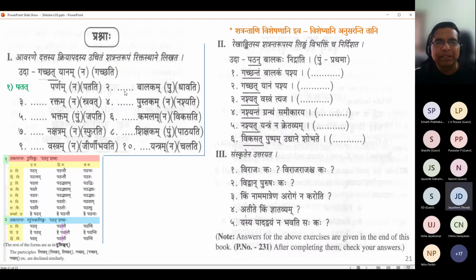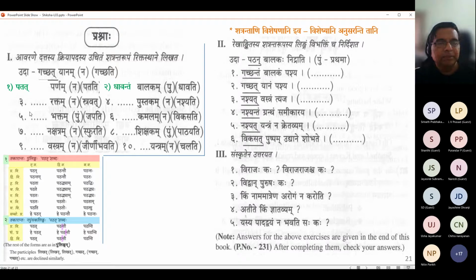Number 2, please try. Dash balakam, pullinga. So dhavantam. Dhavantam balakam. Very good. I like how naturally it came out of you. Look, guys, she quickly recognized balakam is in dvitiya vibhakti. For pullinga, in pratama vibhakti it is dhavan; in dvitiya vibhakti it is dhavantam. You see here, patan, patantam. So dhavan, dhavantam. She quickly switched to dhavantam balakam. Very good, full marks.